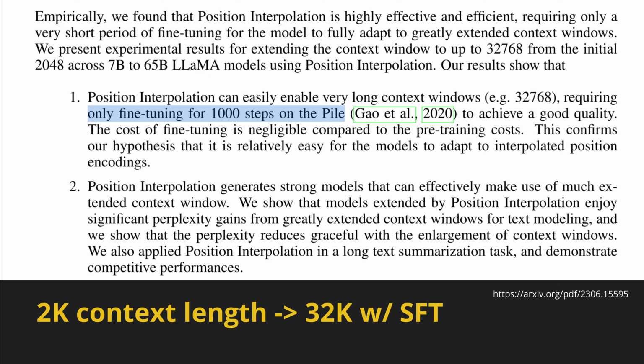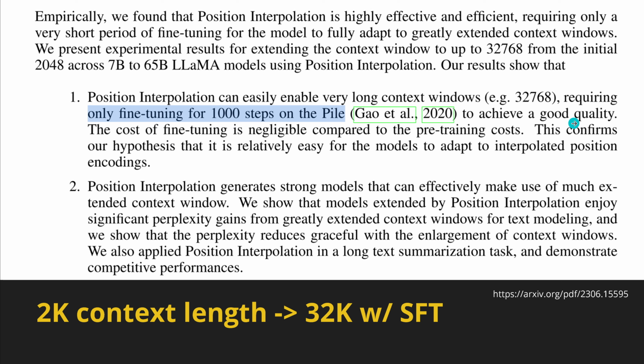We would need days and weeks of compute infrastructure. But what we do is just a fine-tuning, and somehow we managed to get an 8 times extension. And this was amazing. And you know what they said? This fine-tuning, we don't have to run the complete cycle. We only fine-tune it for some steps to achieve a good quality result.